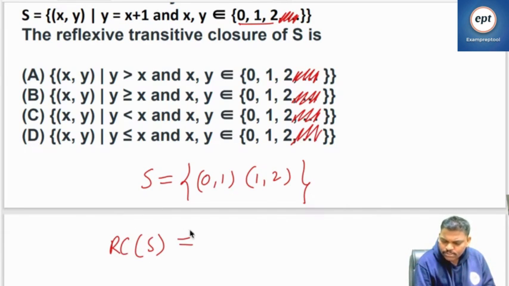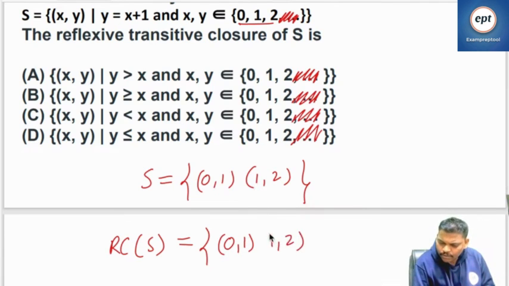Reflexive closure of any relation: first of all, you write that relation as it is. After writing it, what are the minimal things I have to add so that it will become a reflexive relation?